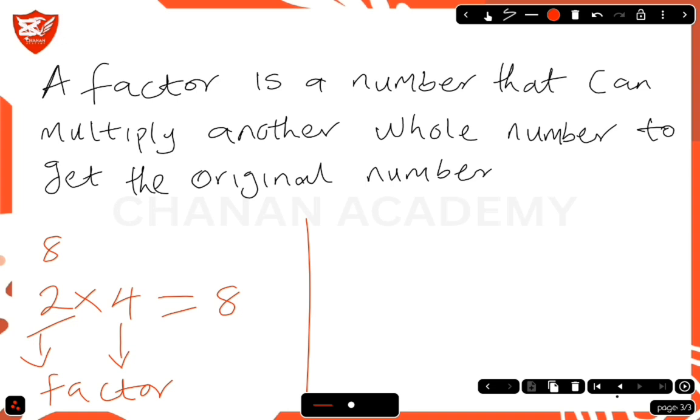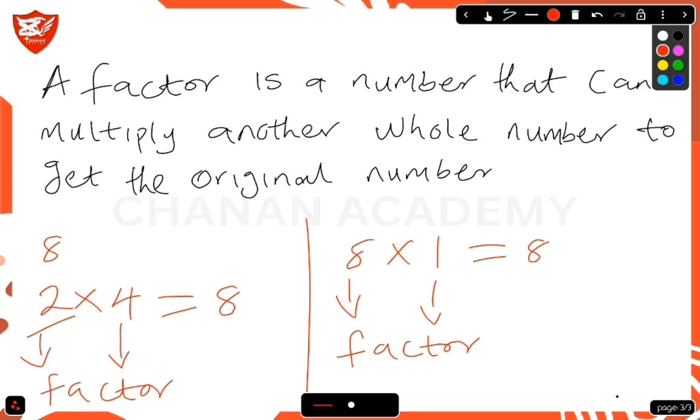Let's say 8 multiplied by 1, the result is 8. So 8 is a factor and 1 is also a factor. So we can say 2 is a factor of 8, 4 is a factor of 8, 8 is a factor of 8, and 1 is a factor of 8.